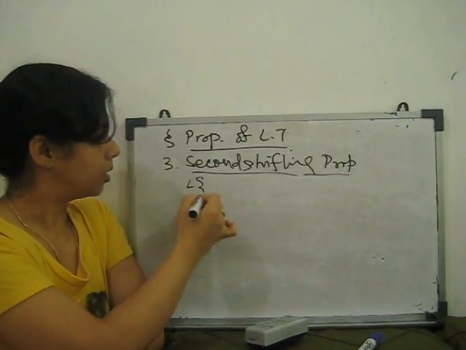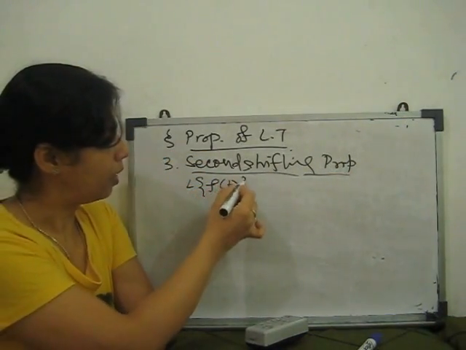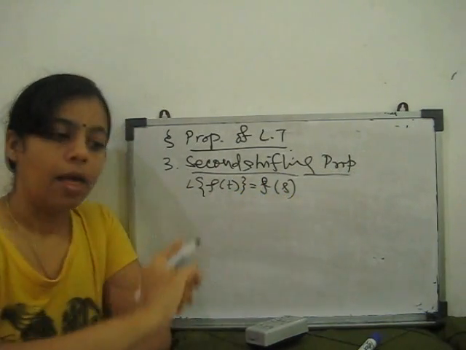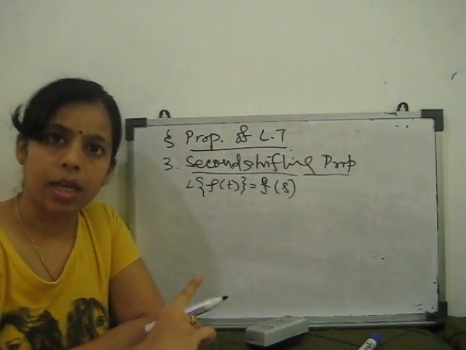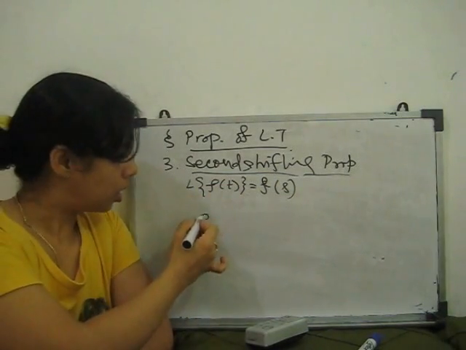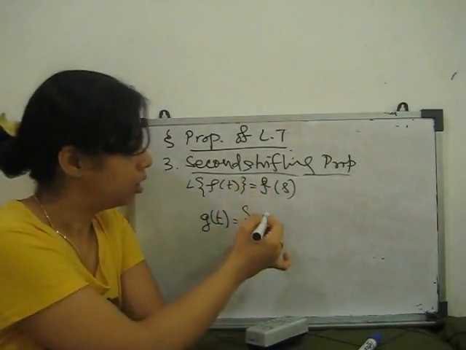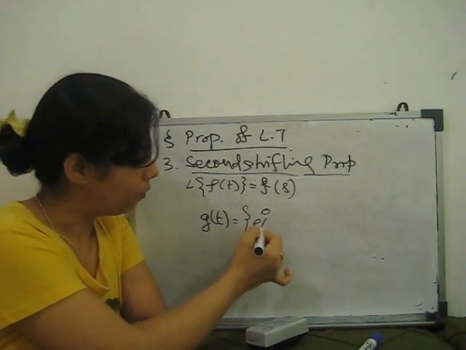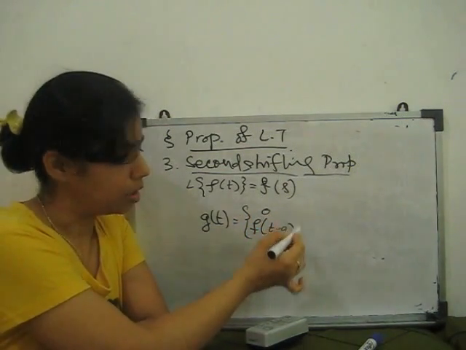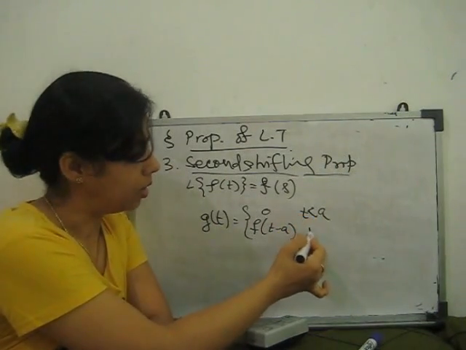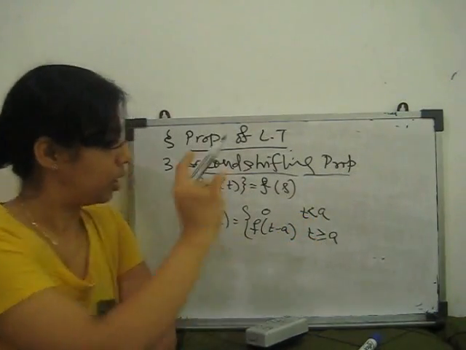If the Laplace transform of f(t) is equal to F(s), then we can define a new function g(t) as 0 when t is less than a, and f(t minus a) when t is greater than a.